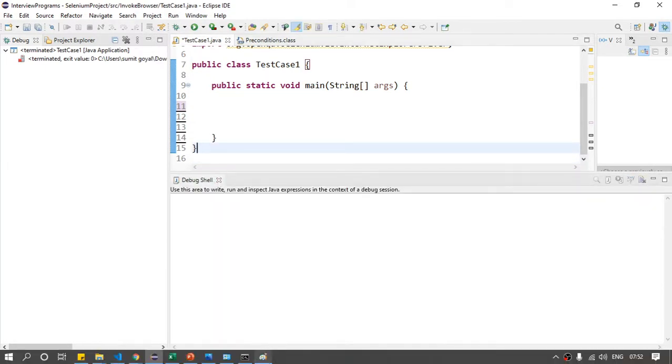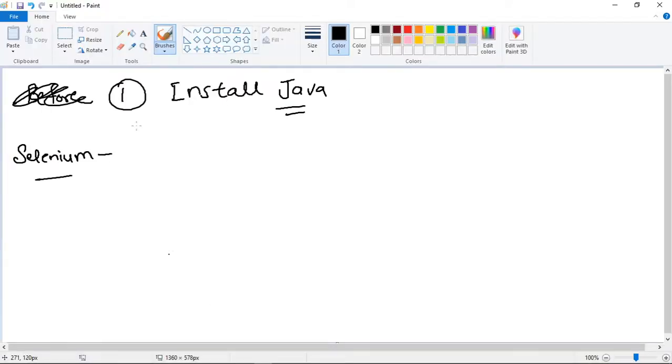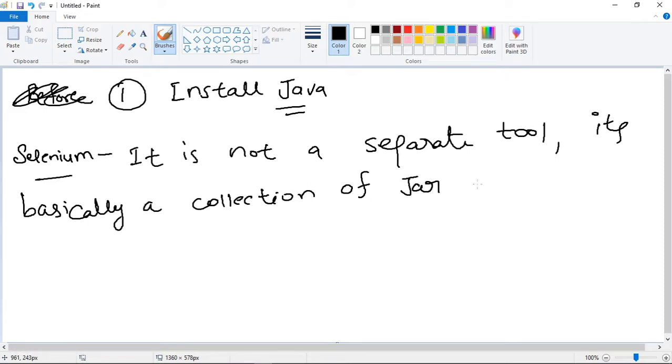Okay, so what I mean to say, let me write it here. Selenium is not a separate tool. It's basically a collection of files, a collection of jar files. So what are jar files? I will be coming to this point in a little while.